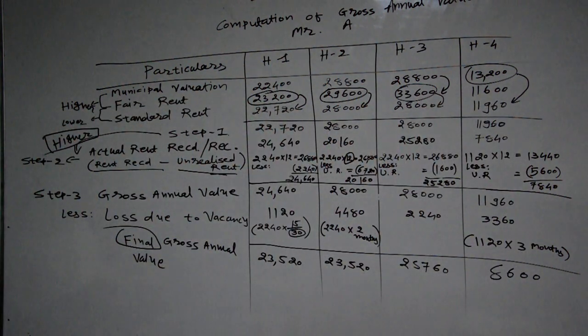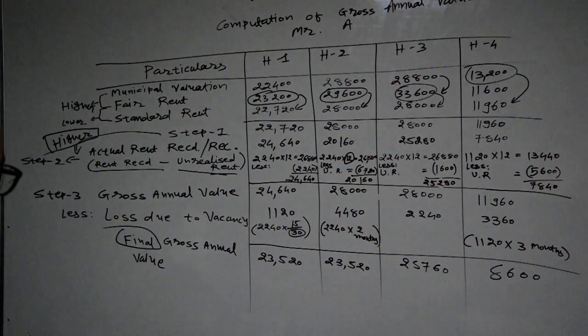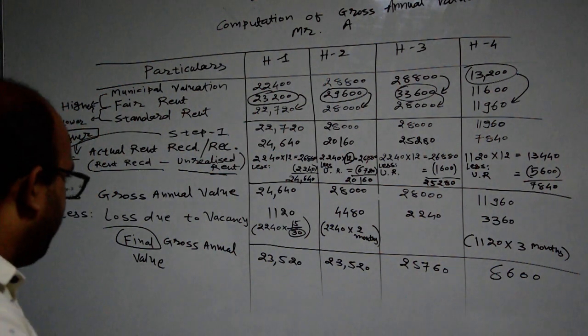Okay, so we are checking our answer. 24640 minus 1120, here 23,520 answer is coming. Okay, it's right. There is an error in the book in house number 1 for the final answer.